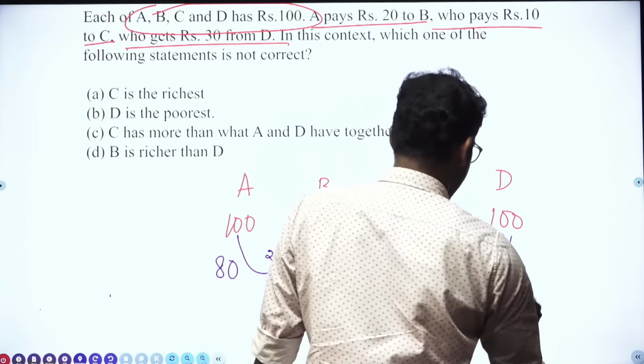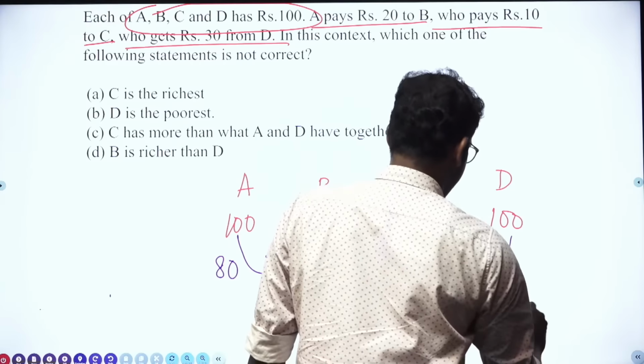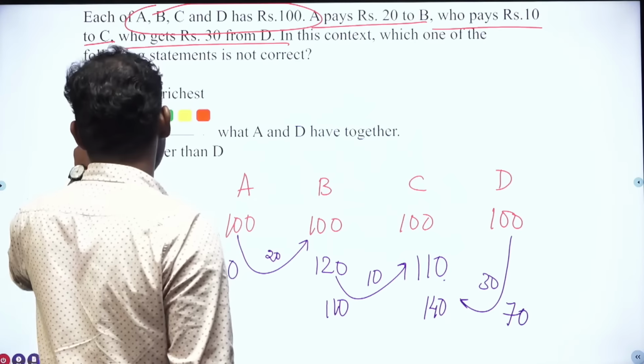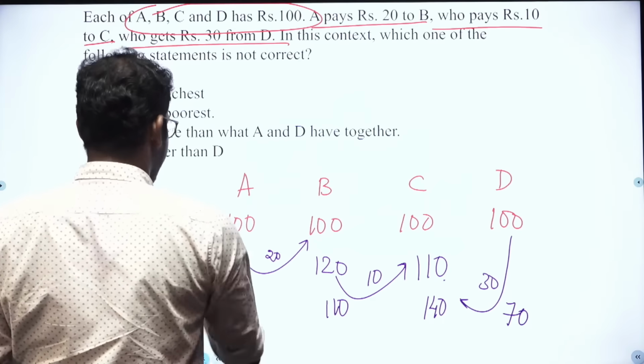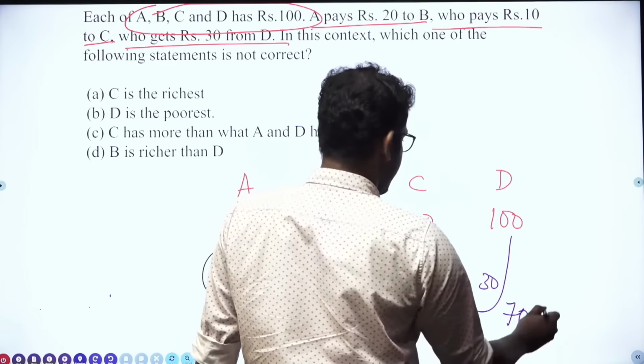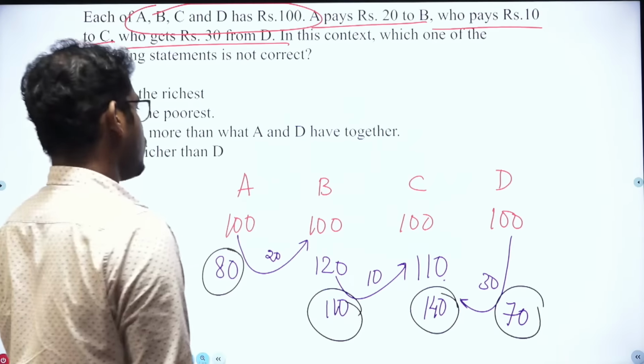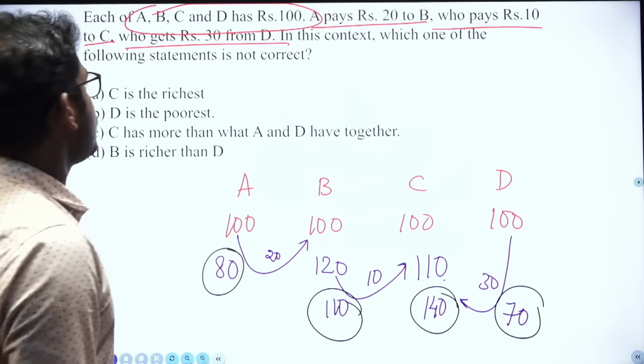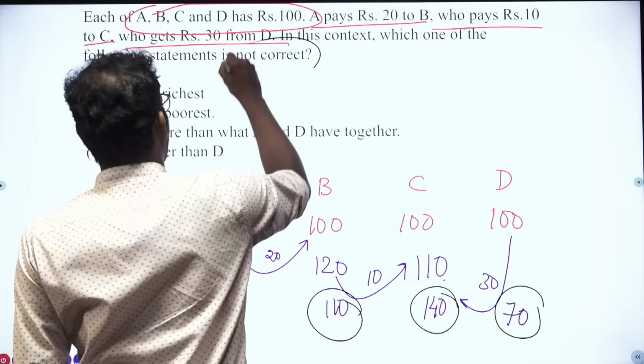Then D is left with rupees 70. So these are the final values: A with 80, B with 110, C with 140, D with 70. Clear? Okay.